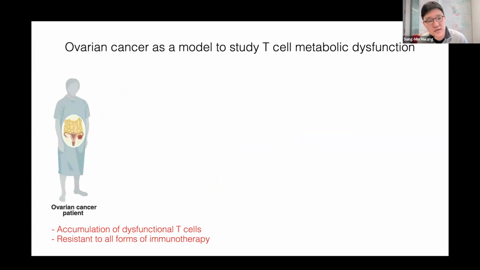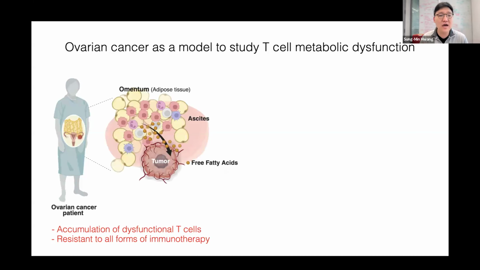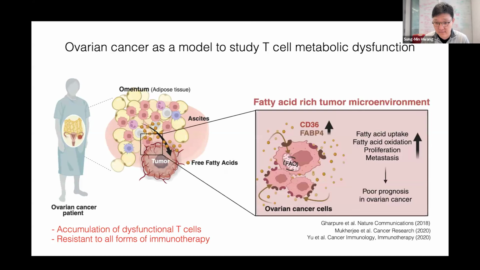So to answer this question, we focus on ovarian cancer as a model system because it's known for its highly immunosuppressive tumor microenvironment, restricted T cell metabolism, accumulation of dysfunctional T cells, and resistance to all forms of immunotherapy. And I want to highlight the omentum, a specialized adipose tissue, which plays a crucial role in shaping the metabolic landscape of this ovarian cancer. It releases abundant extracellular free fatty acid that supports tumor growth and survival.